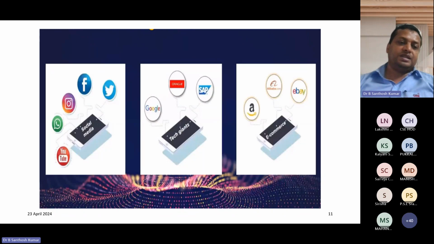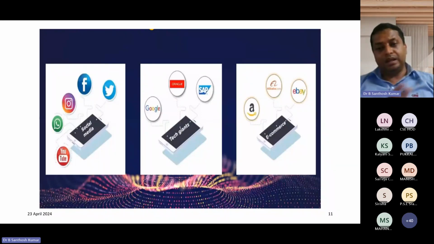Then the next social media giants are Instagram, Facebook and Twitter. These are all adding a huge volume of data daily. Not daily, even in a fraction of a second we may be adding a terabyte or petabyte of data. Then leading tech giants like Google, SAP or Oracle are also adding from their side. And e-commerce websites like Amazon, eBay or Alibaba. Now in India, Amazon and Flipkart are famous, but in the UK, US and elsewhere eBay is famous. In China, Alibaba is very famous.